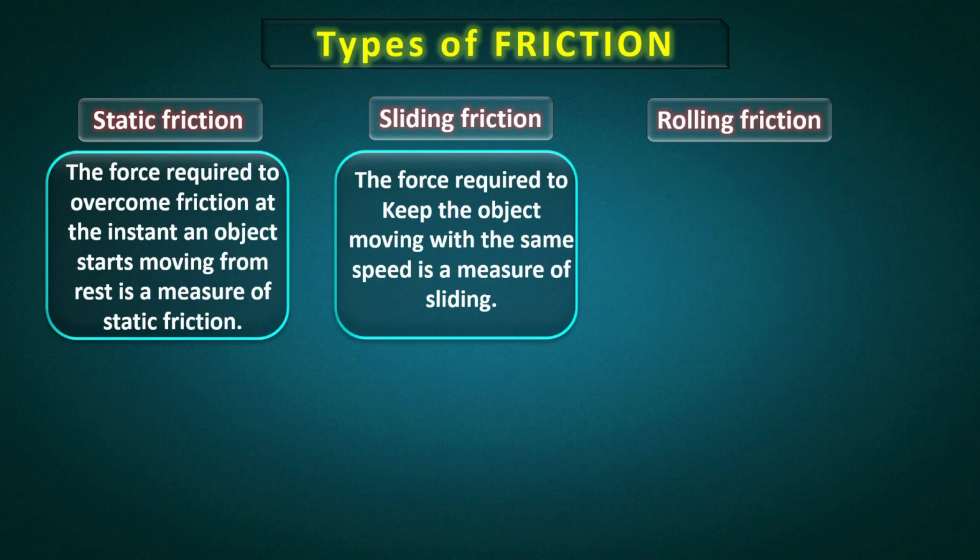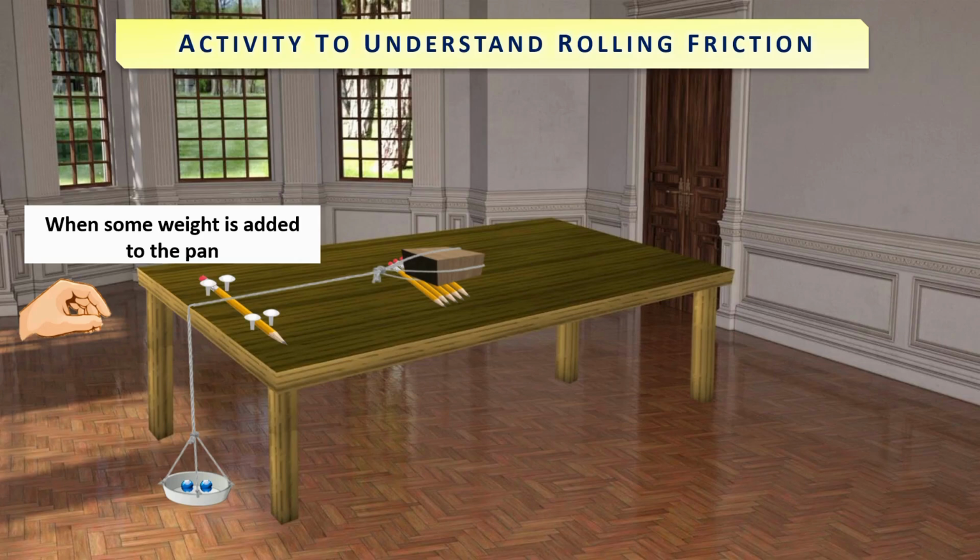What we observed in the previous slide is that whenever the weight is applied, the pencils rolled, and that's why the block moves. This is called rolling friction.